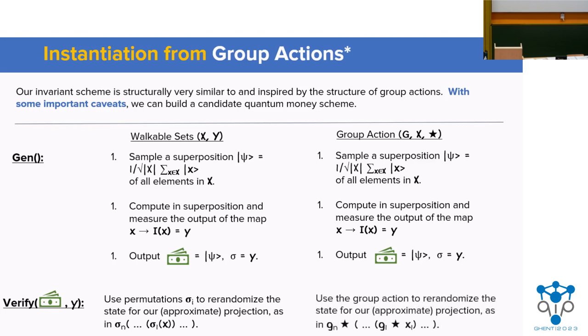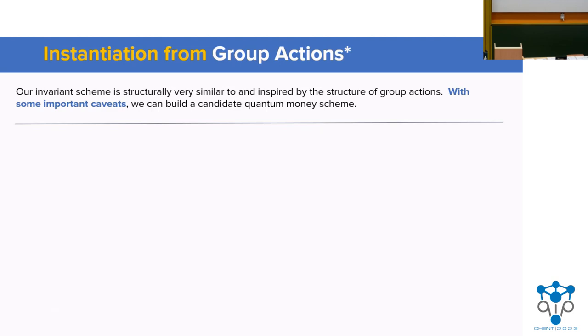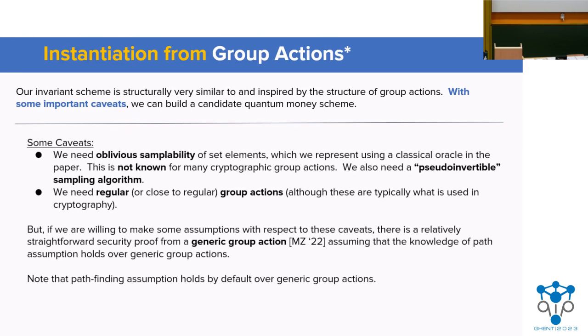The verification processes are also extremely similar, and we can view the computation of the group action as a permutation on the set. I will say, though, that the description of the scheme hides a number of tricky caveats, unfortunately, most of which are around sampling set elements and the group action structure. But modulo these things, we can prove security for a generic group action, which, if you're familiar with that, is just a natural extension of generic groups to group actions.